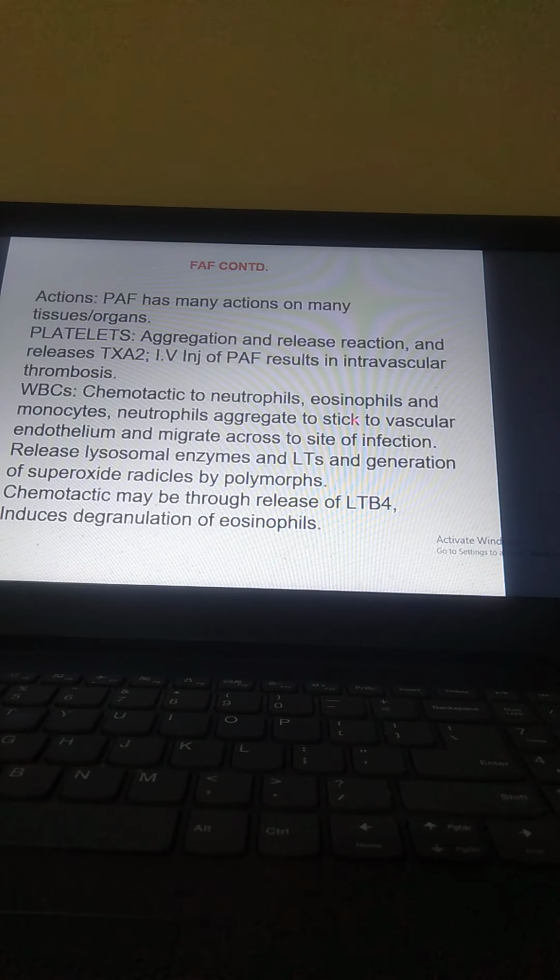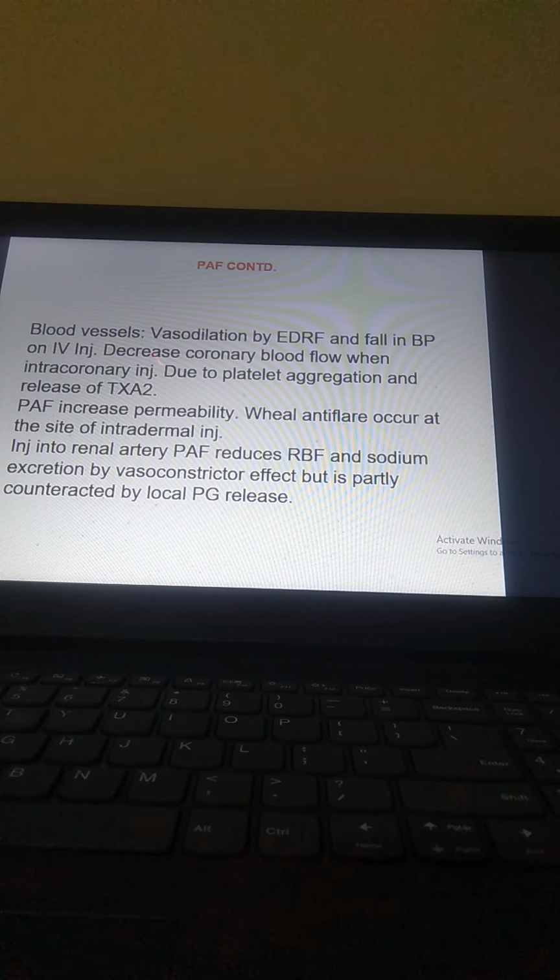Neutrophils aggregate, stick to vascular endothelium and migrate across to the site of infection, release lysosomal enzymes and leukotrienes, and generate superoxide radicals by the polymorphs. Chemotaxis may be through release of LTB4, and it induces degranulation in eosinophils.